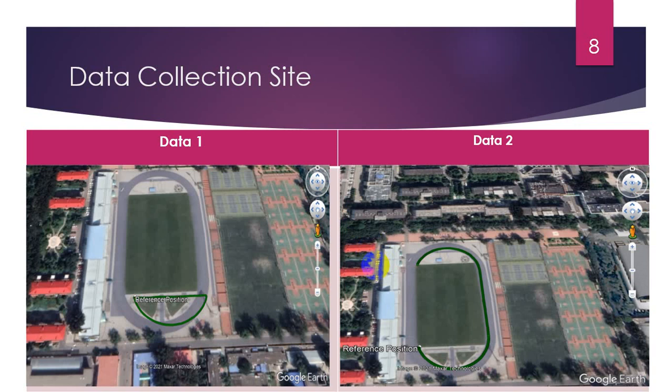These are the data collection site images taken using Google Earth. This green path indicates the contour of the receiver. This is the contour of the receiver for dataset 1 and this is the contour of the receiver for dataset 2.